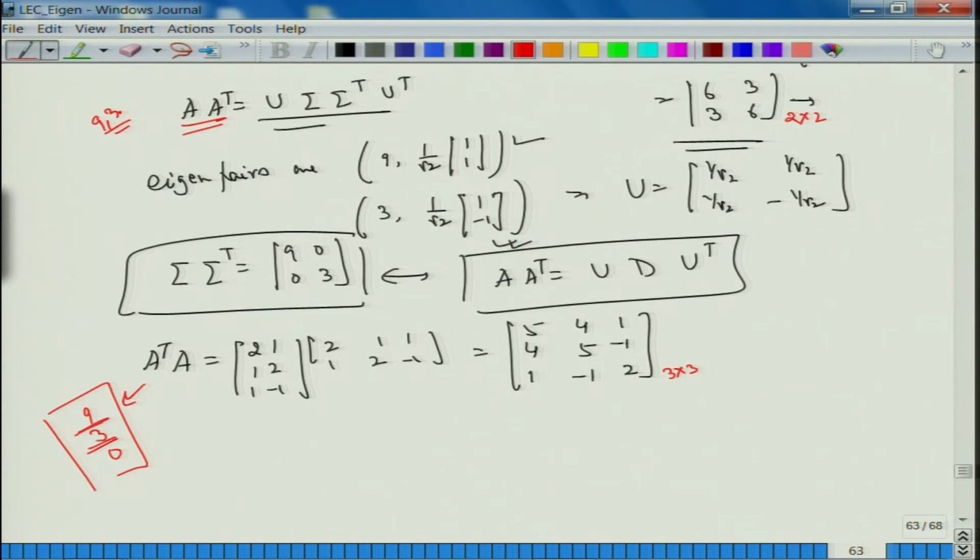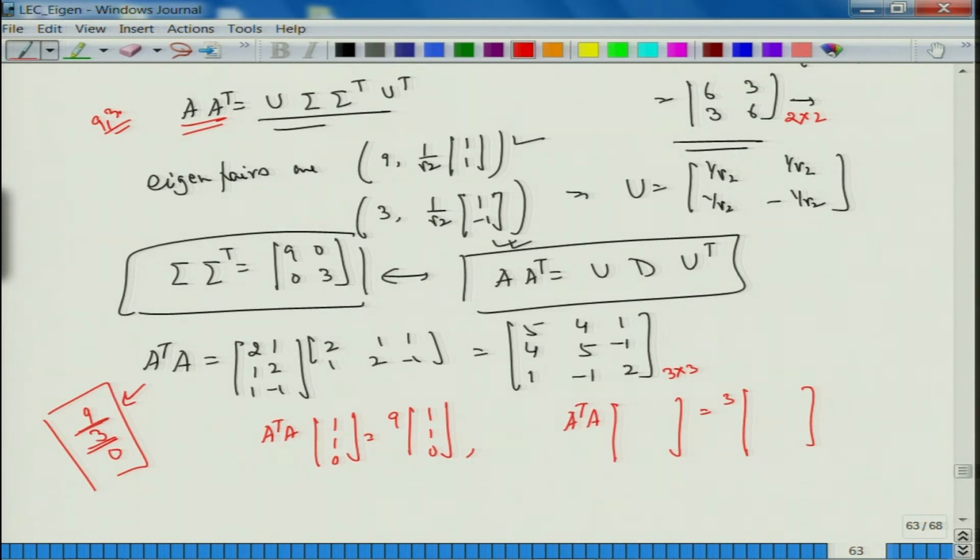Let us try to get those eigenvectors. So, if I see the eigenvectors, yes, I get it. You can check that A transpose A of 1, 1, 0 is 5 plus 4 is 9, it is 9 times 1, 1, 0, you can check that yourself, fine. Then I need to go the other way around. So, I want 3 to be an eigenvalue. So, 1 minus 1 has to come somehow. So, A transpose A times something should equal 3 times the same thing.